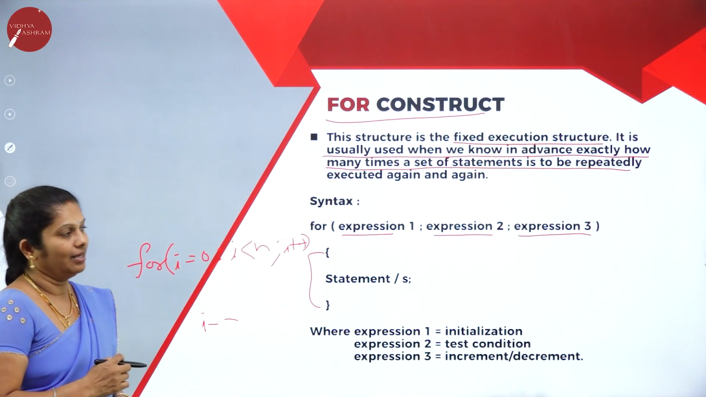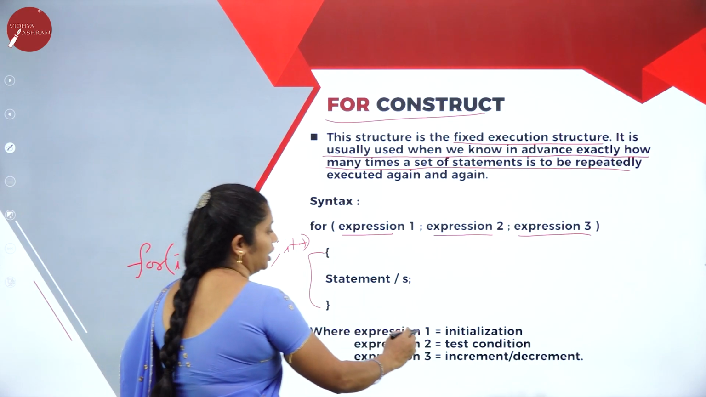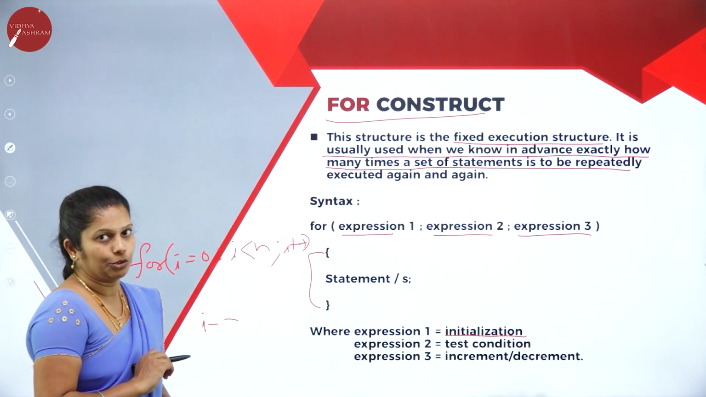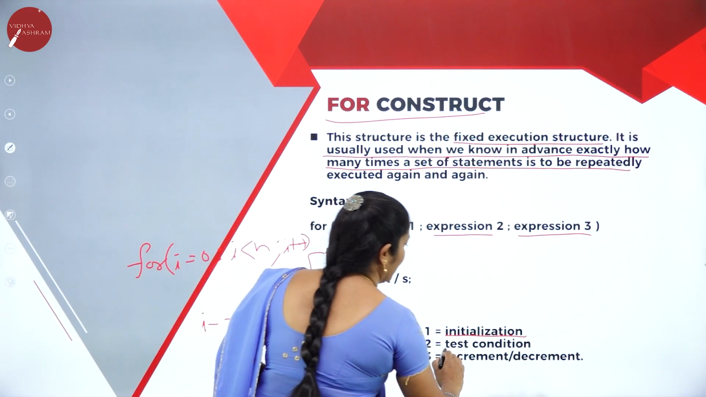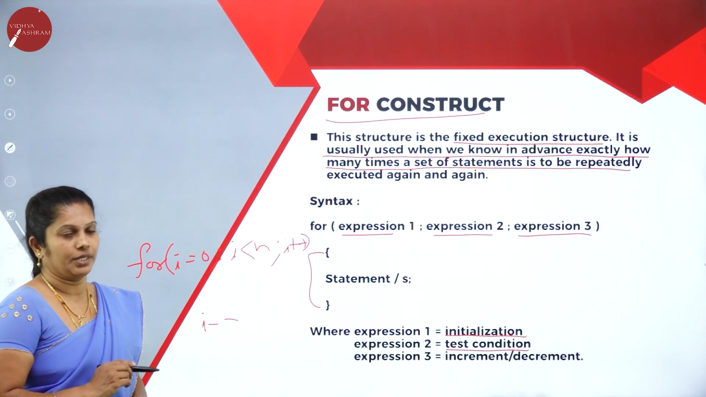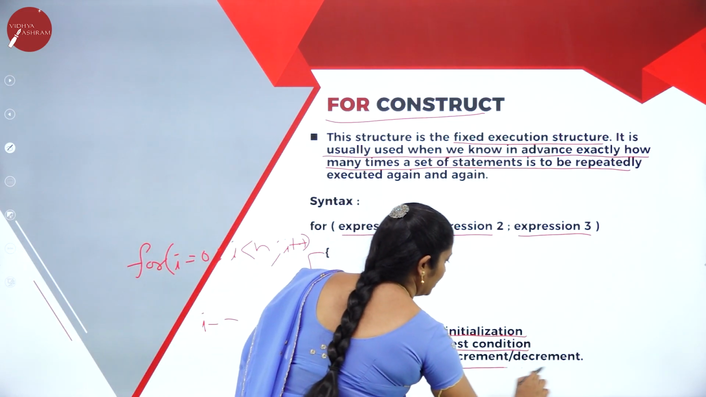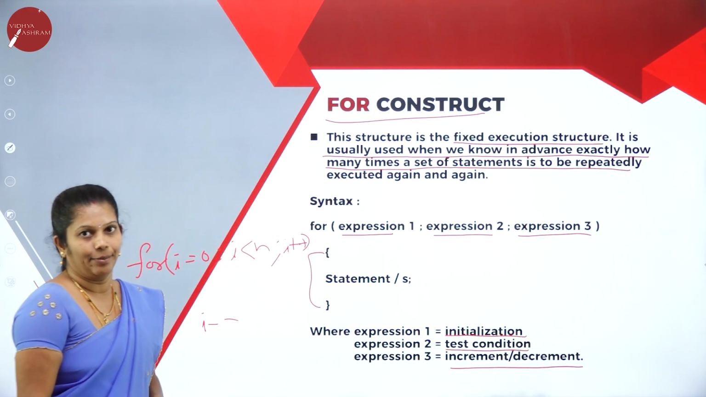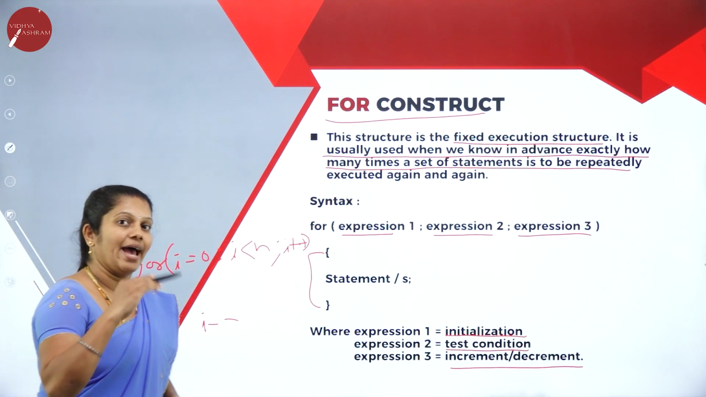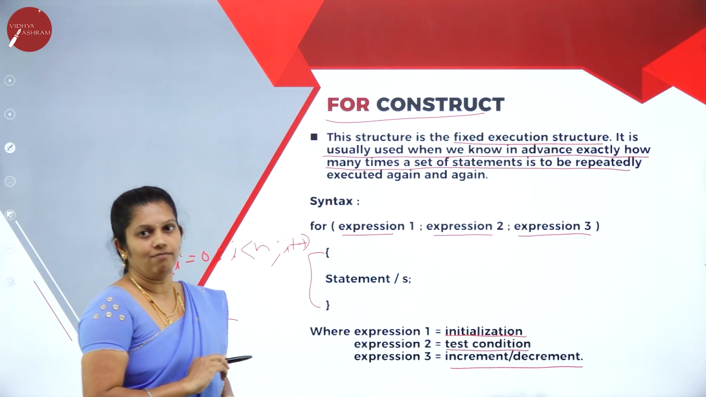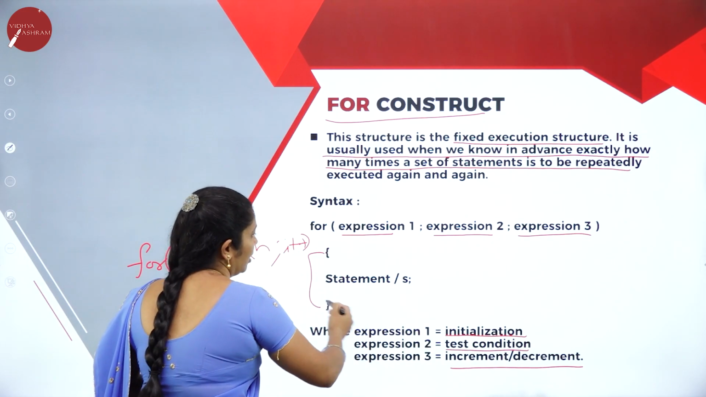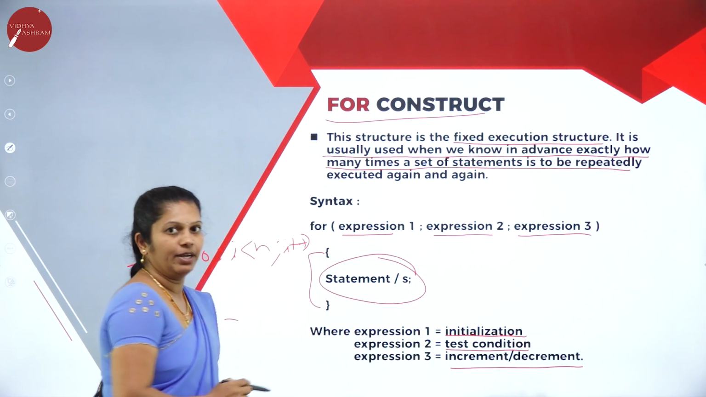So the first expression will tell you the initialization value, which number is the starting position. Then the second expression is the test condition, that is the final value, how long it has to be executed. And the third expression will tell you whether it is incrementing or decrementing, which exactly it is performing, whether we are adding by 1 or subtracting by 1. Regarding that, you will come to know in expression 3. And here, whatever statement you want, we can print.